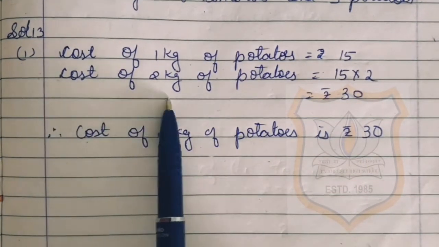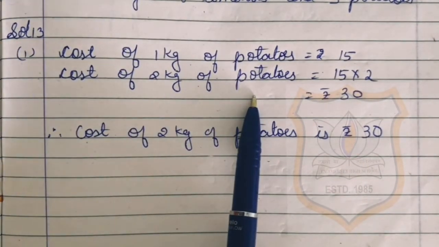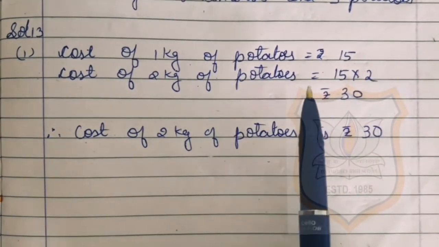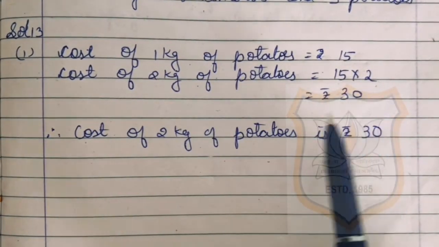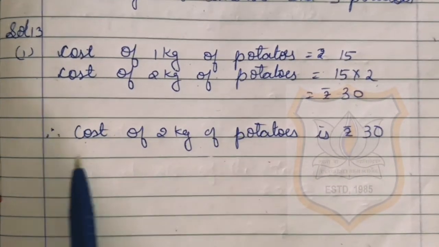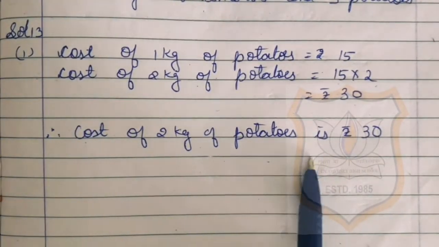Cost of 2 kg of potatoes. We have to find the cost of 2 kilograms of potatoes. So we will multiply this 15 by 2. By multiplying 15 and 2 we will get rupees 30. Therefore cost of 2 kilograms of potatoes is rupees 30.